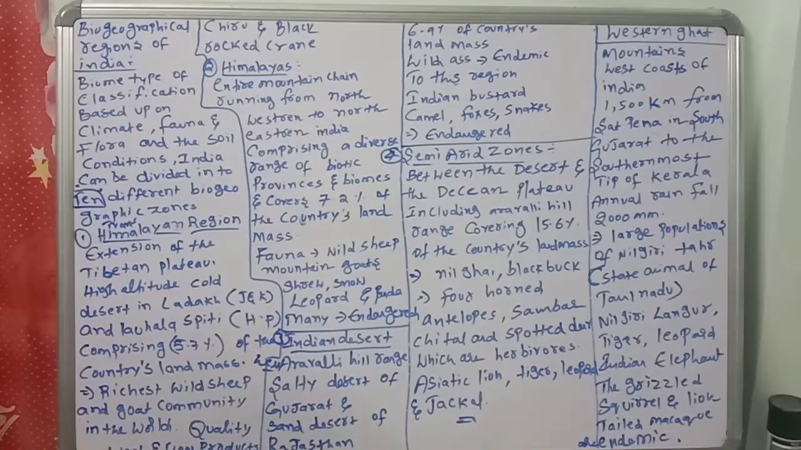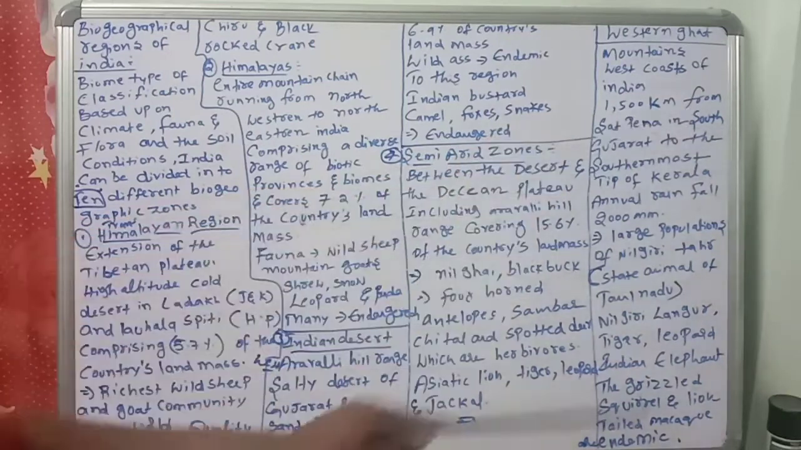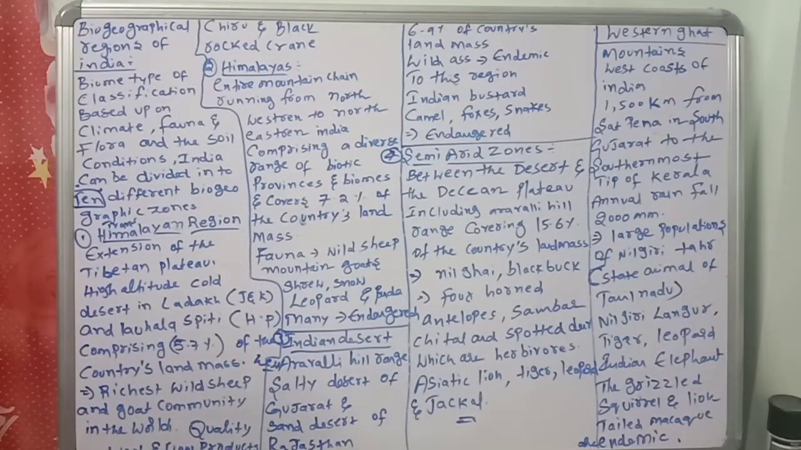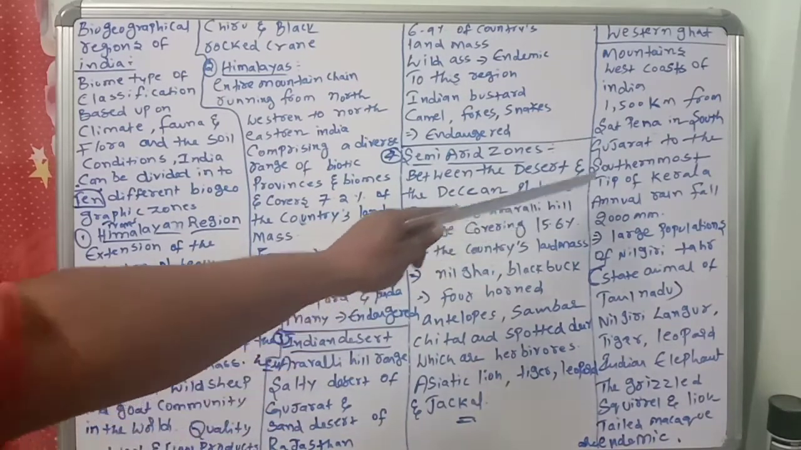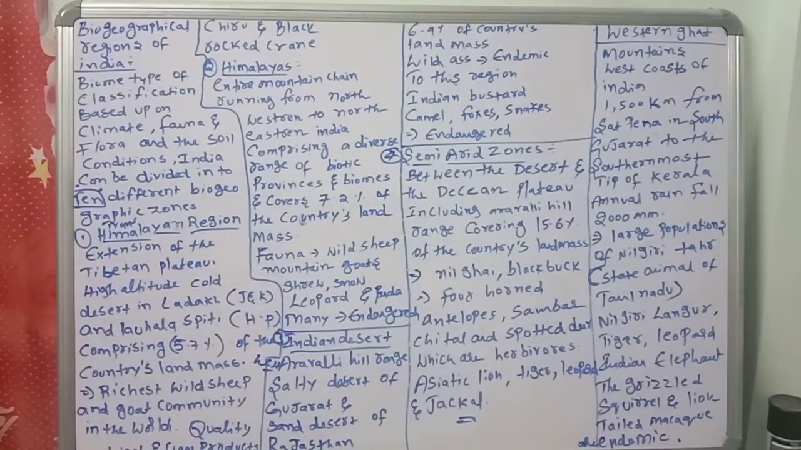Western Ghats are mountain ranges along the west coast of India, extending over almost 1500 kilometers from Satpina in South Gujarat to the southernmost tip of Kerala. This is another important point. So 1500 km from Satpina in South Gujarat to the southernmost tip of Kerala.